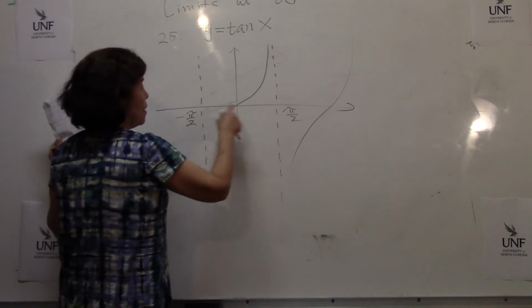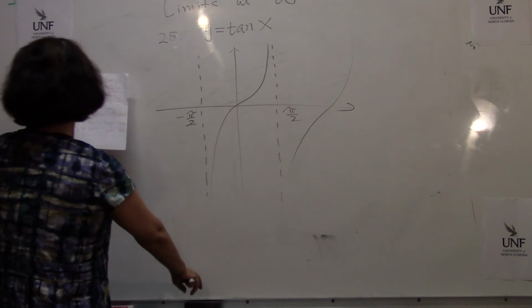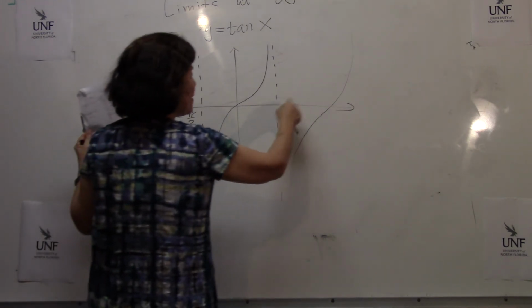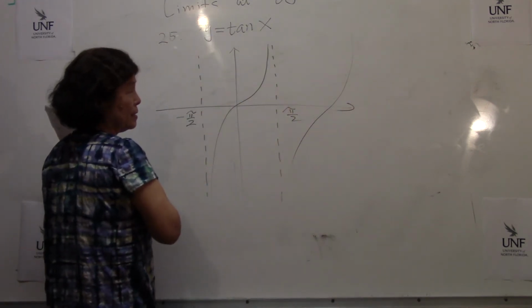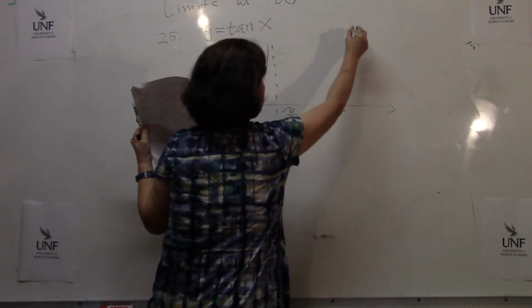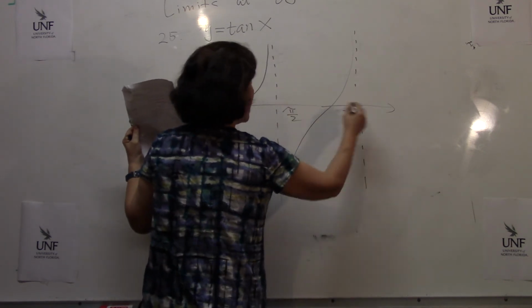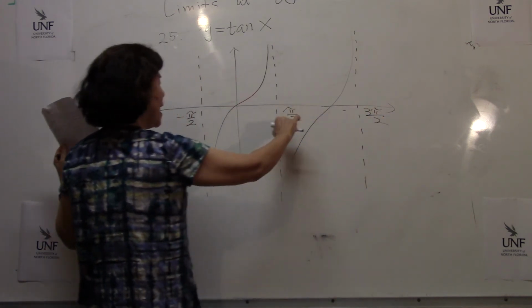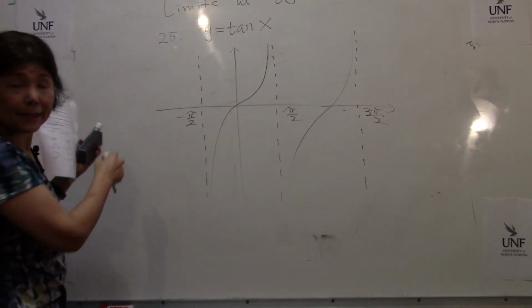Okay? So, what is that? The graph is this. Going to positive infinity, going to negative infinity over here. Well, where is the next vertical asymptote located? You see, if you draw another cycle, the next vertical asymptote is coming. Well, that one is going to be add pi over here, 3 pi over 2. Why add pi? Because the function repeats itself every pi. Okay, that's why.